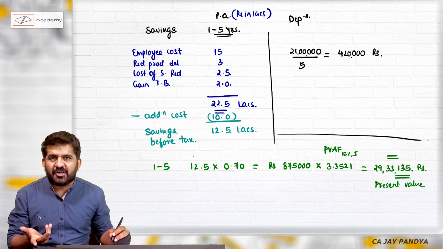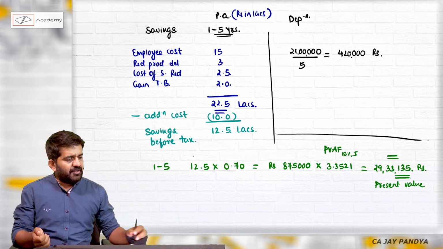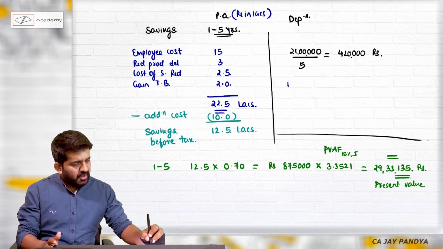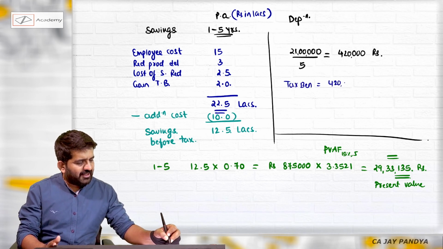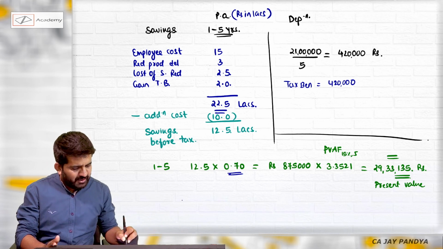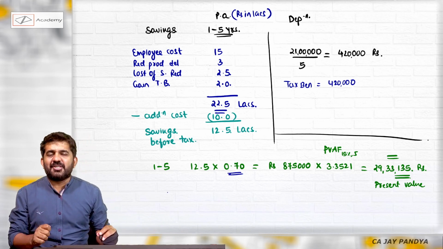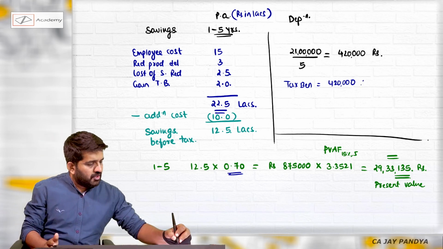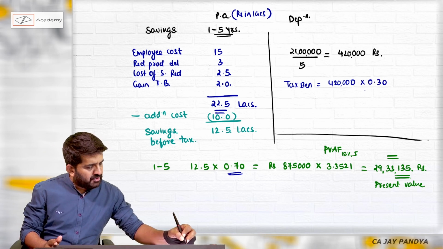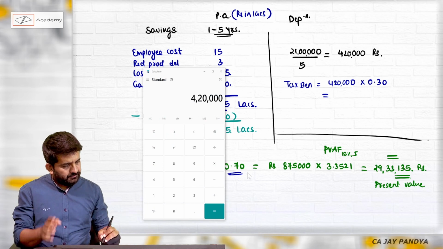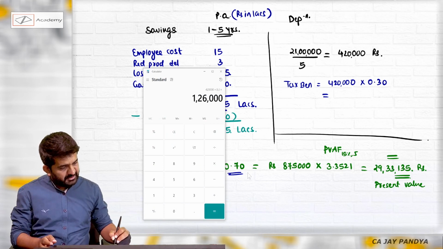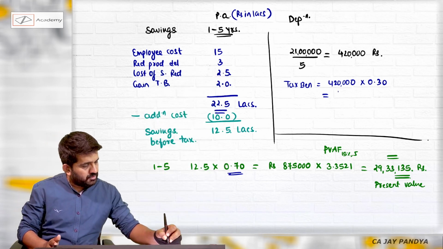Depreciation is not a cash flow, but a tax benefit on depreciation is relevant. So how to find out the tax benefit on depreciation? It is 4,20,000. We should not do 1 minus T. 1 minus T is to find out after tax cost. We need to multiply T, which is 0.30. So 4,20,000 into 0.30 is 1,26,000.